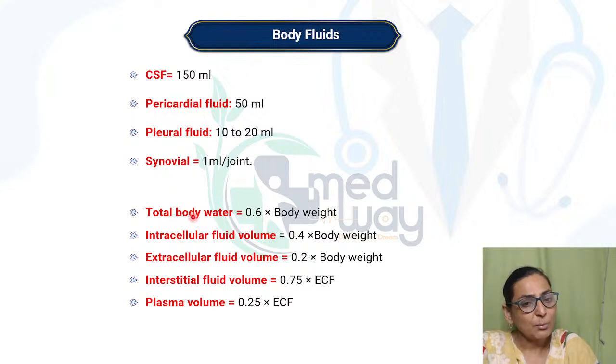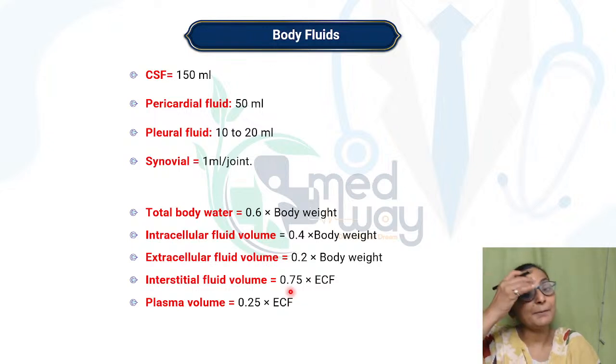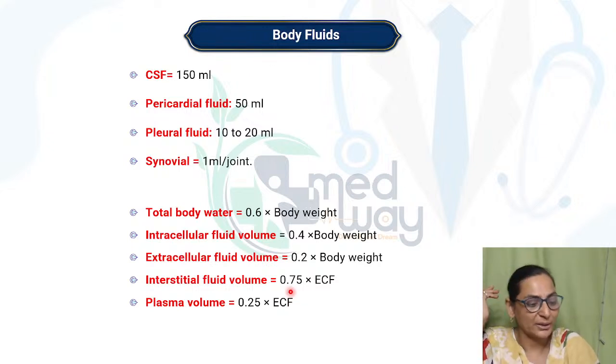So, the total body water is 0.6 of body weight, ICF 0.4, ECF 0.2. Interstitial fluid is 75% of your ECF and plasma volume is 25% of your ECF. And remember that blood is 8% of body weight.